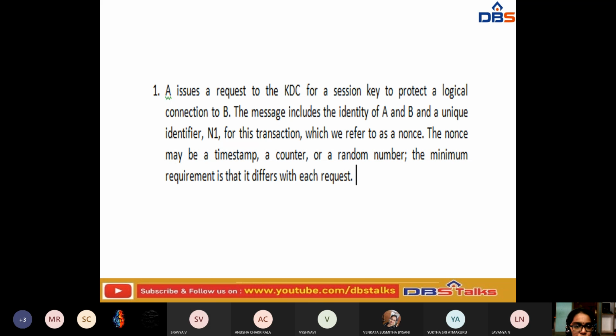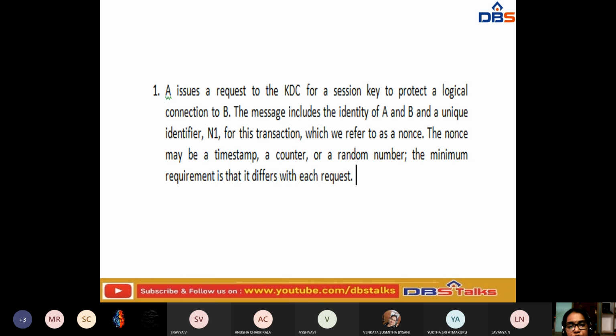Sometimes it may be a timestamp, or it may be a counter, or it may be a random number. The minimum requirement is that it differs with each request. However many times we request, that many times it is going to differ.